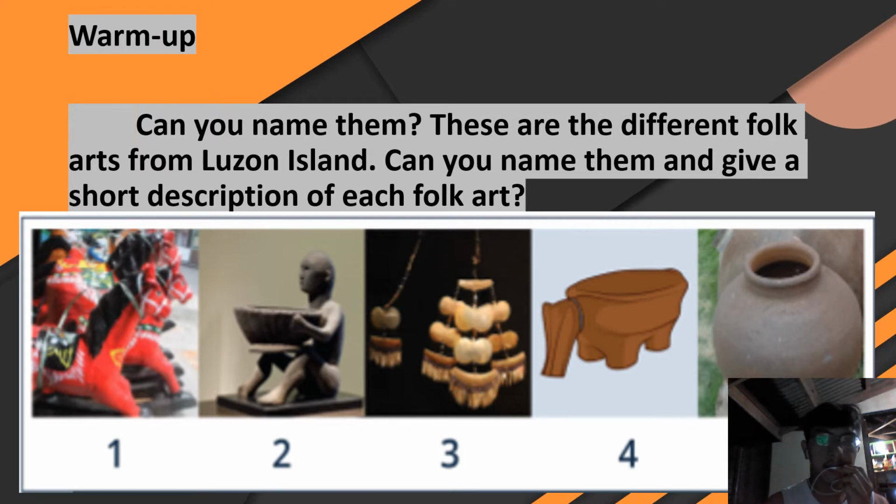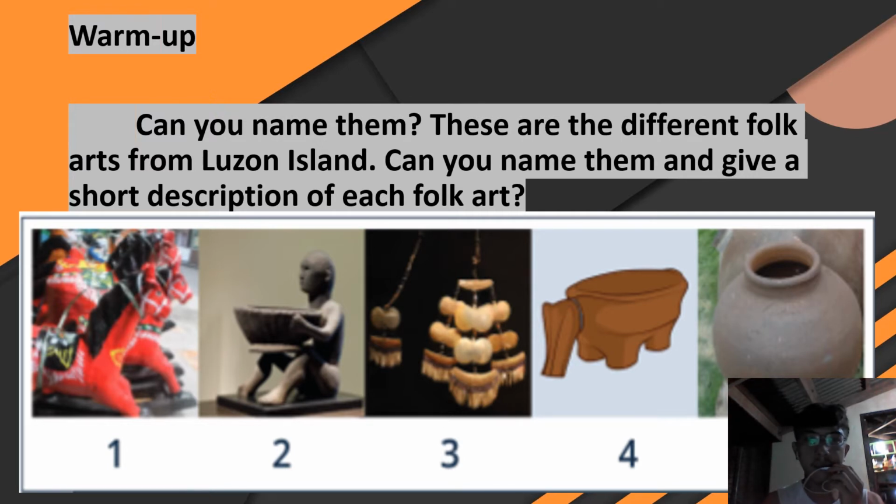Can you identify the first picture? For this picture, it's called Taka, from Paete, P-A-E-T-E. How about the second picture? Can you identify this one? It's Bulul, B-U-L-U-L, Bulul from Cordillera.